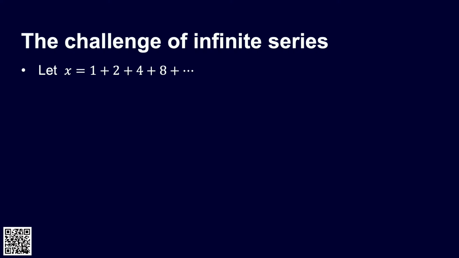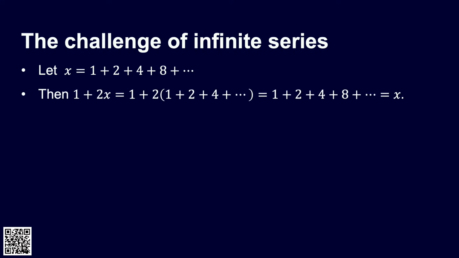Well, okay, that's our x. If we work out 1 plus 2x, that's 1 plus twice everything in there, so 1 plus 2 plus 4 plus 8 plus so on. And if you multiply all those things by 2, it becomes 2, 4, 8, 16, so on. So actually 1 plus 2x is just x again. So now we've got 1 plus 2x equals x. And if you solve that, you get x equals minus 1.